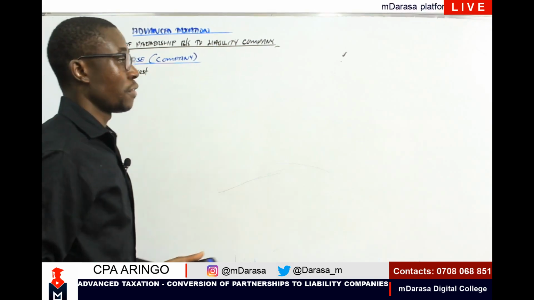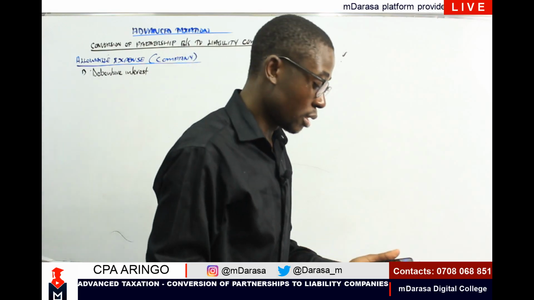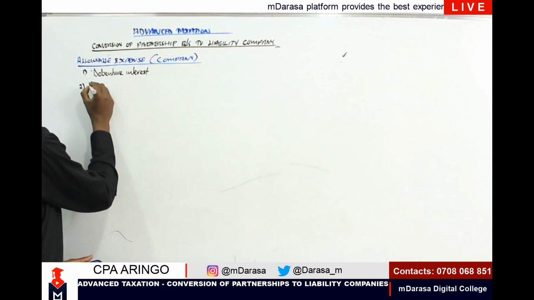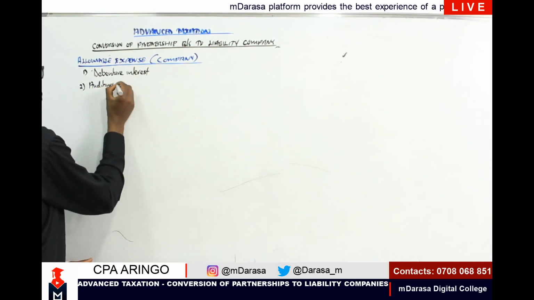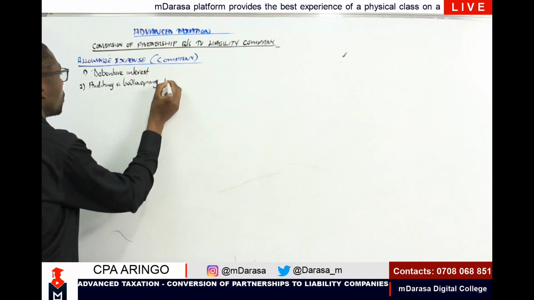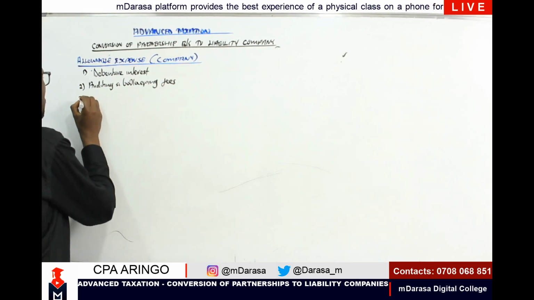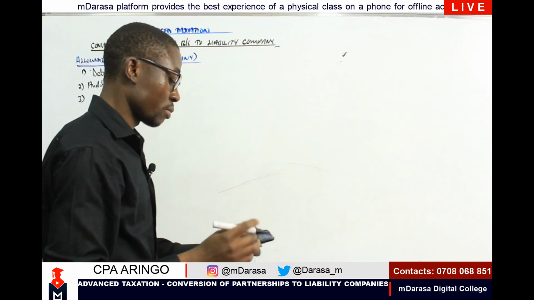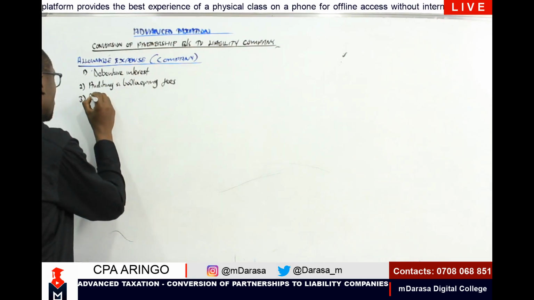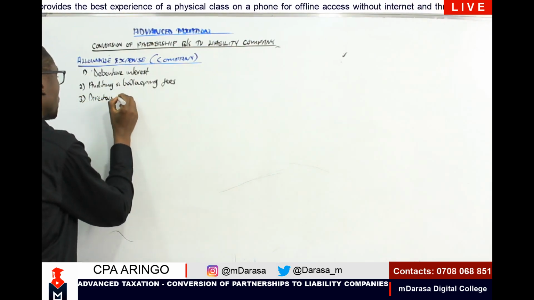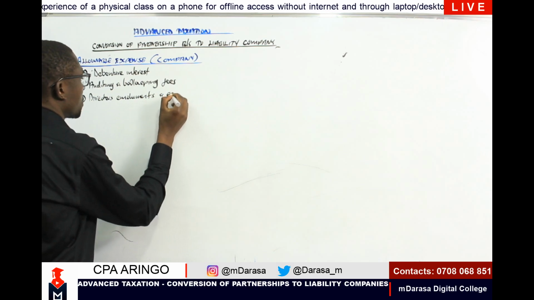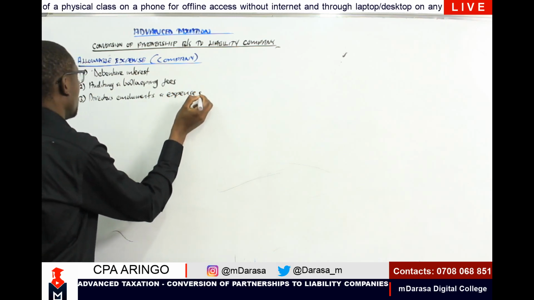These are specific allowable expenses in companies. We'll also be talking about auditing and bookkeeping fees. Number 2, auditing and bookkeeping fees. Okay. Number 3, my good students, we will also be talking about the concepts of director emoluments and expenses. Ideally, those are just like fees, right?